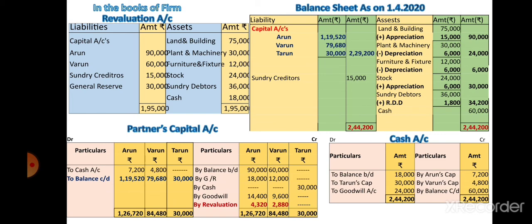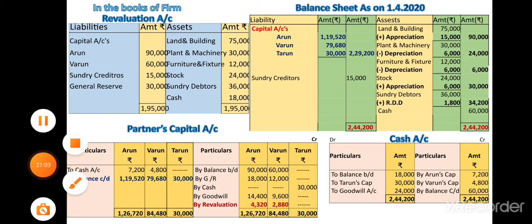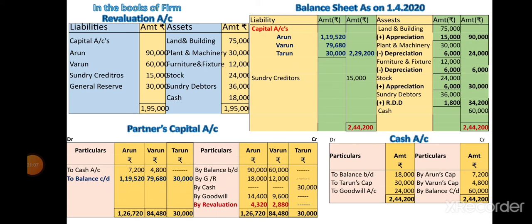So give it on the partners capital credit side, Tarun's capital, by cash, in Tarun's column 30,000 rupees. And cash account debit side, to Tarun's capital account 30,000.